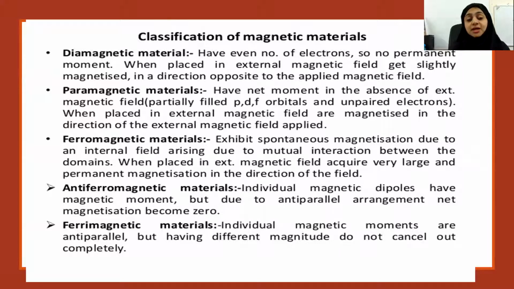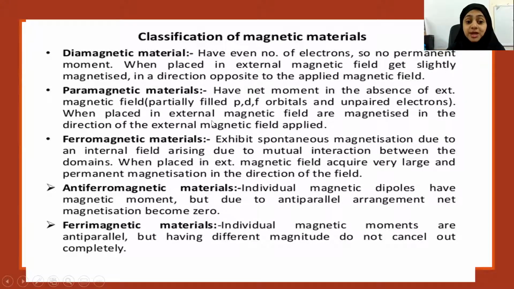Now we have another kind of materials which are called paramagnetic. They have a net magnetic moment in the absence of an external magnetic field, because they have partially filled p, d, f orbitals and unpaired electrons, which means they have an odd number of electrons. So they will have a small magnetic moment even if there is no external magnetic field.